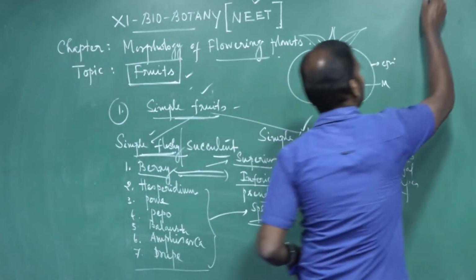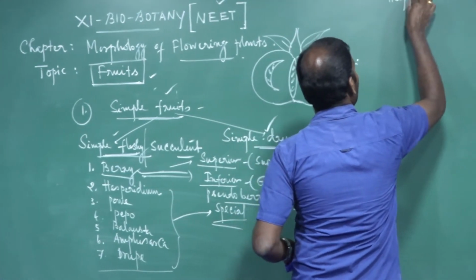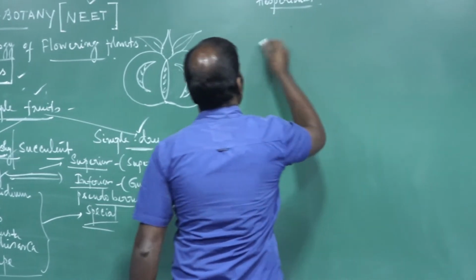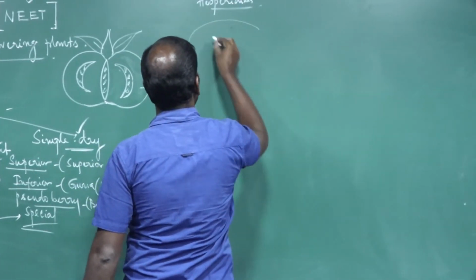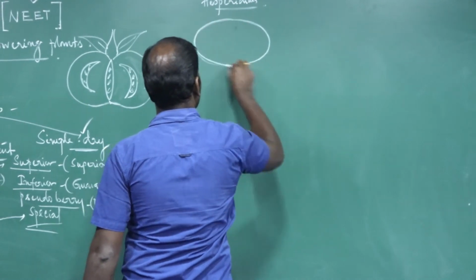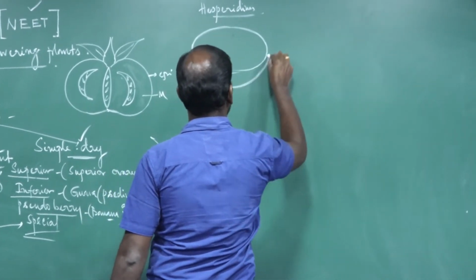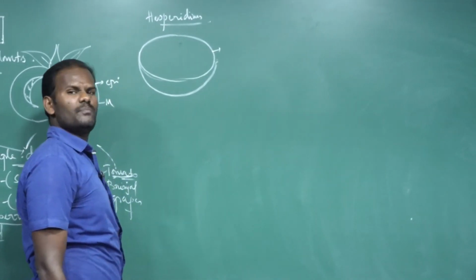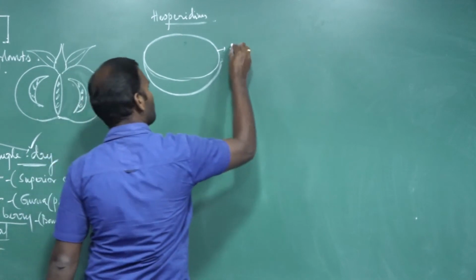Hesperidium. Here, for example, citrus fruit. The epicarp is leathery or skinny, and oil content is present.